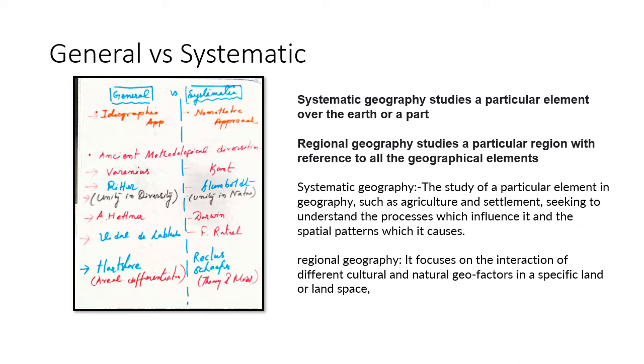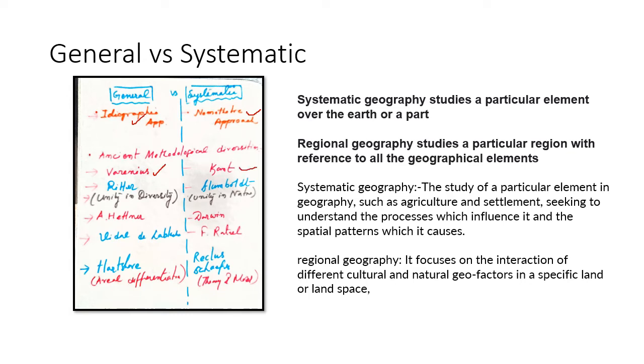Varenius is the starting point, but this dichotomy is quite long. It started from Varenius. General geography follows the idiographic approach, that is the social science approach, and systematic geography follows the pure science approach, that is the nomothetic approach. I have discussed a lot. Varenius is the starting point. He was the supporter of general geography, and Kant stood for systematic geography.